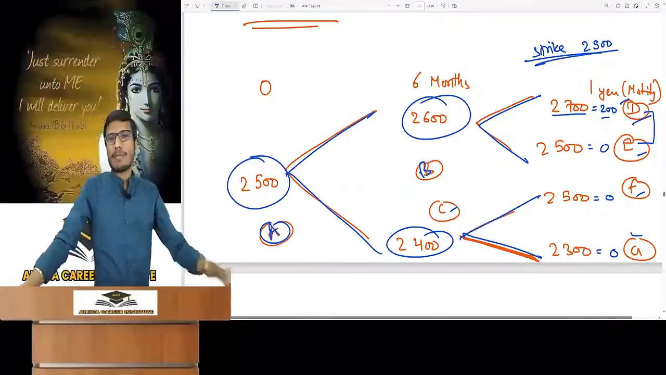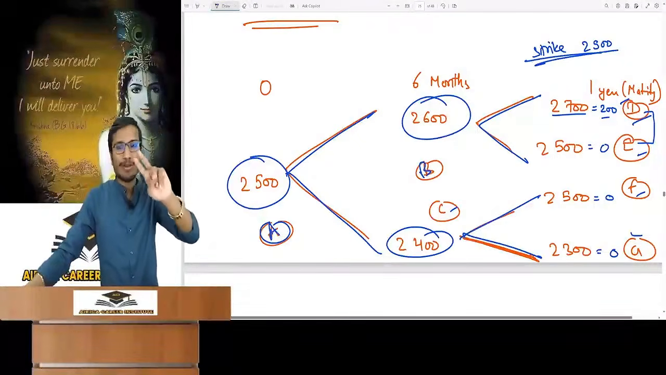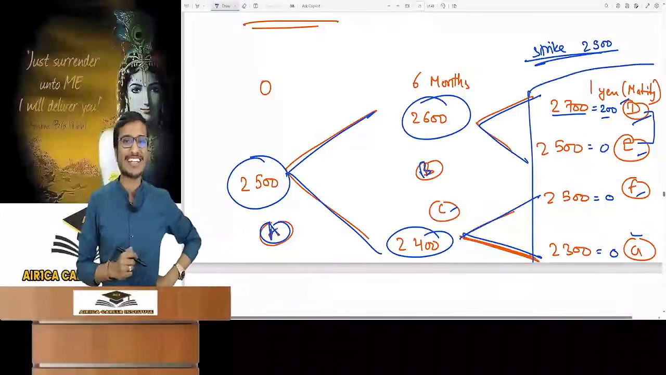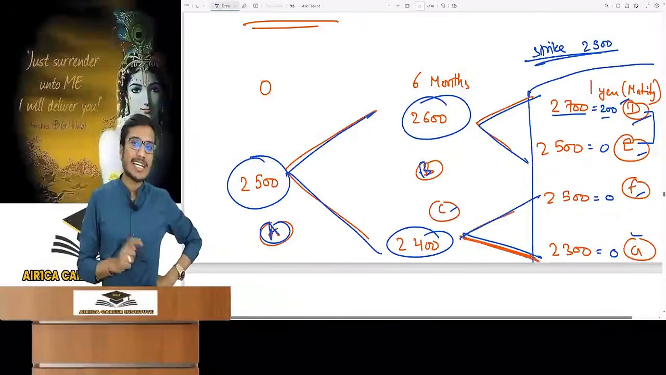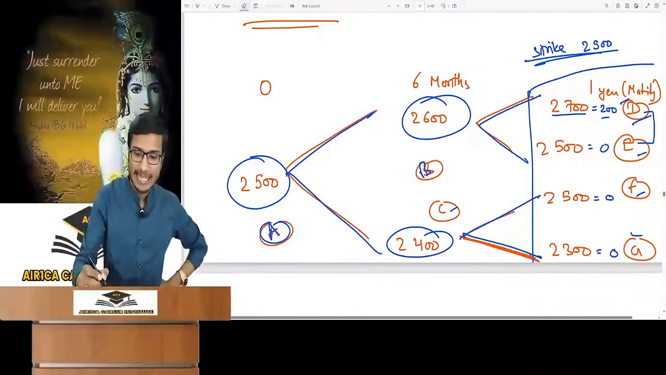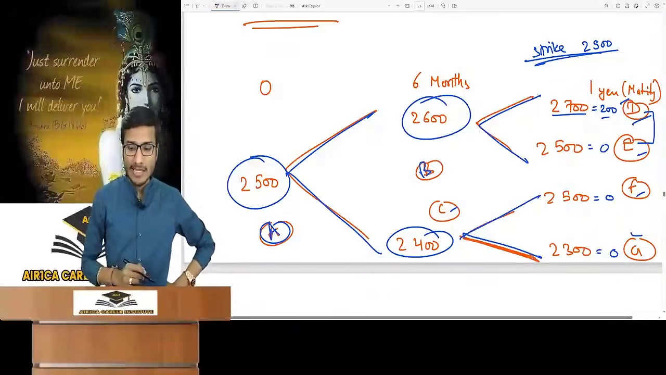Now you might be thinking, sir, you have told in your binomial model that there can only be 2 expected prices of move up and move down. But here we can see 4 prices at maturity. You are able to see 4, but it is only 2. Your point of view is wrong. You have to change your way of looking. How? If you see carefully, there are only 2 possible prices.